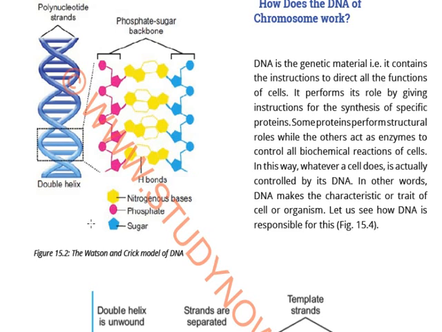So actually what happens is that there is a phosphate sugar backbone. On the outside of the double helix is the phosphate sugar backbone, and the nitrogenous bases are present on the inside.